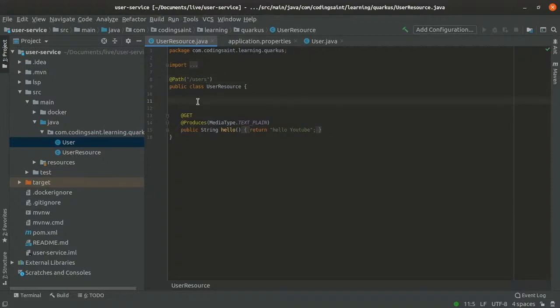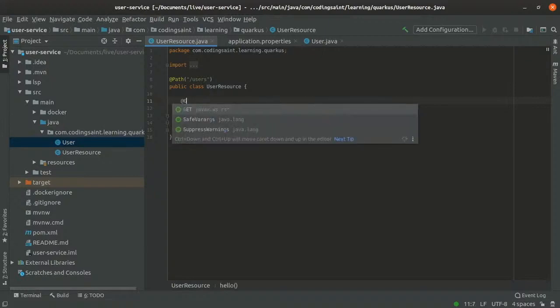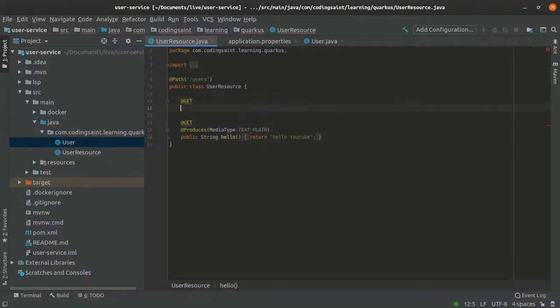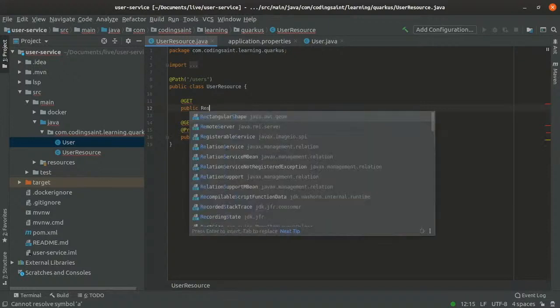Okay, let's create a method, call it add user, and let it return a response.